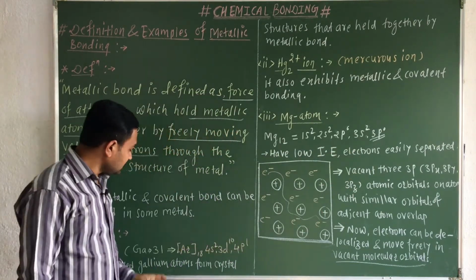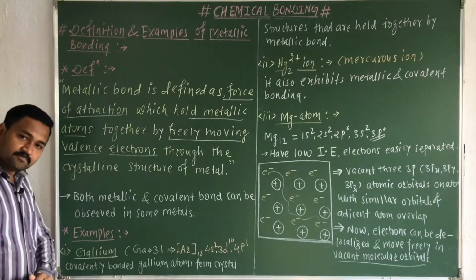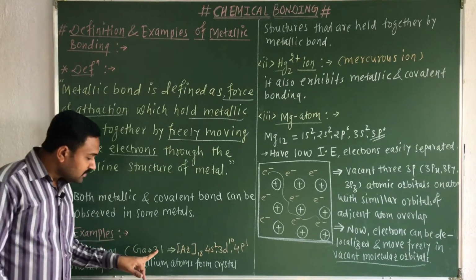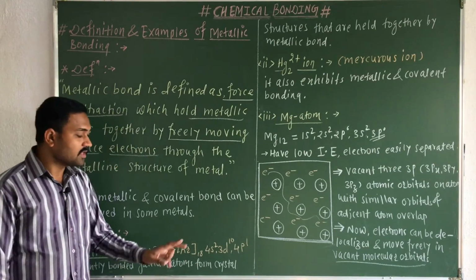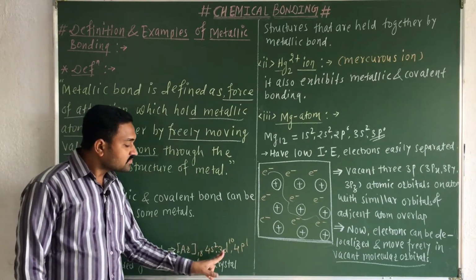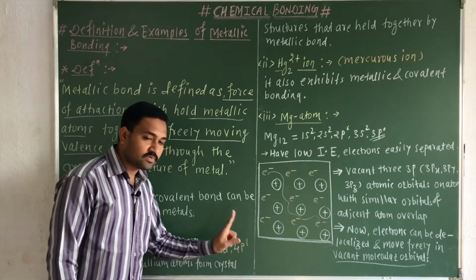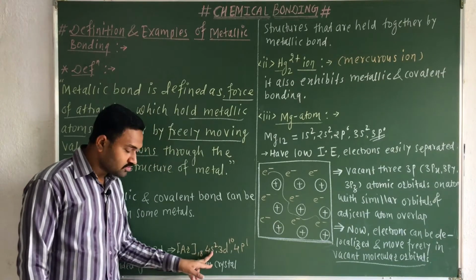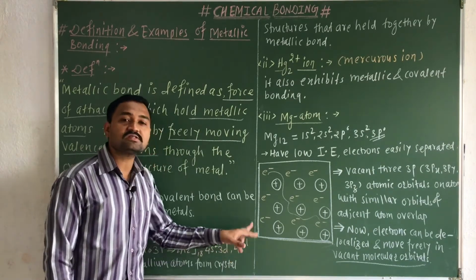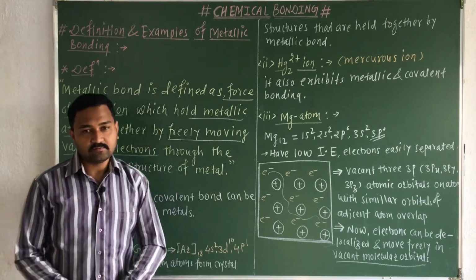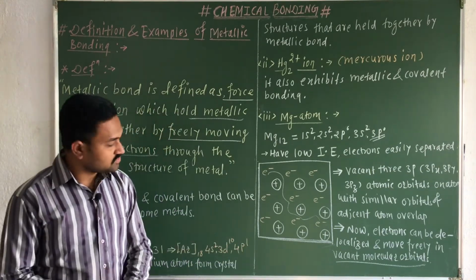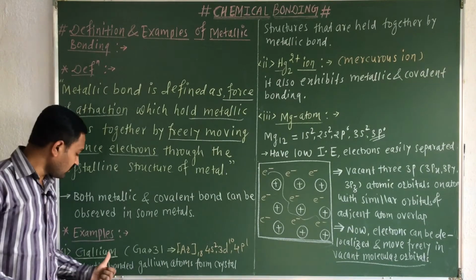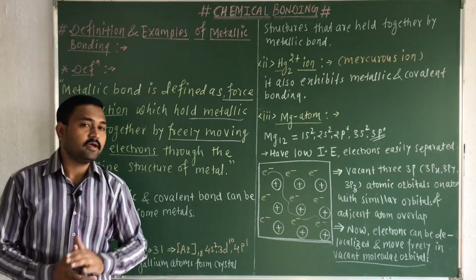Now let us consider the example of gallium. Gallium has atomic number 31, and its electronic configuration is argon 18, then 4s2 3d10 4p1, that means 18 plus 2 is 20, plus 10 is 30, plus 1 is 31. Its ionization potential is low, so its electrons can be easily separated from the gallium metal.